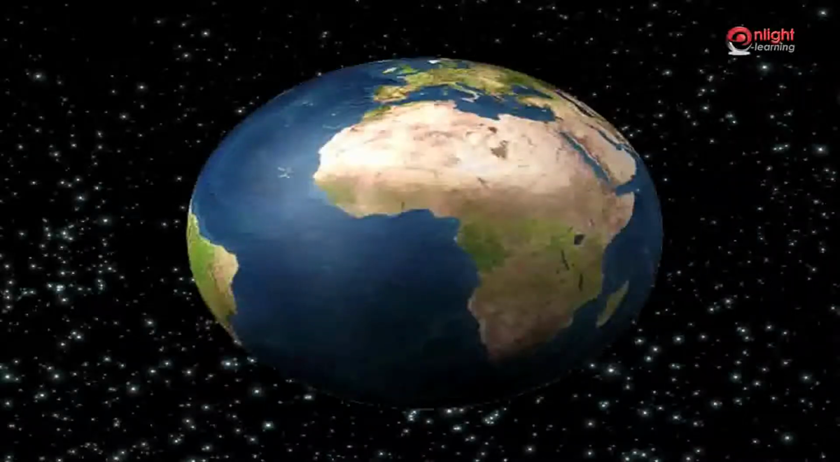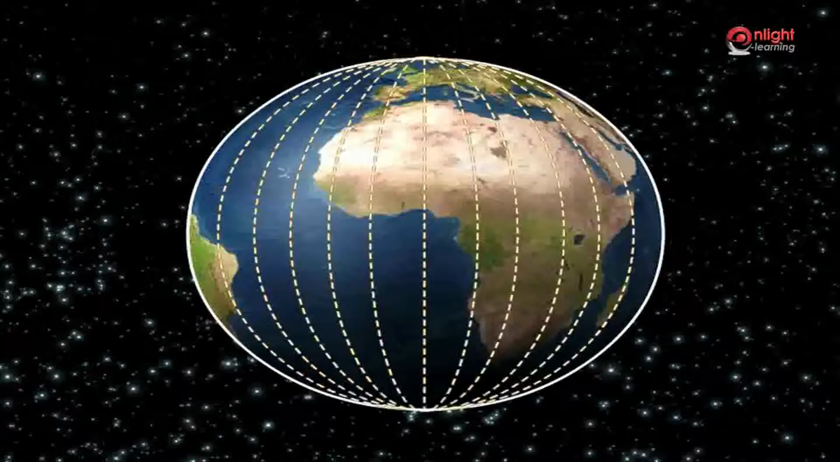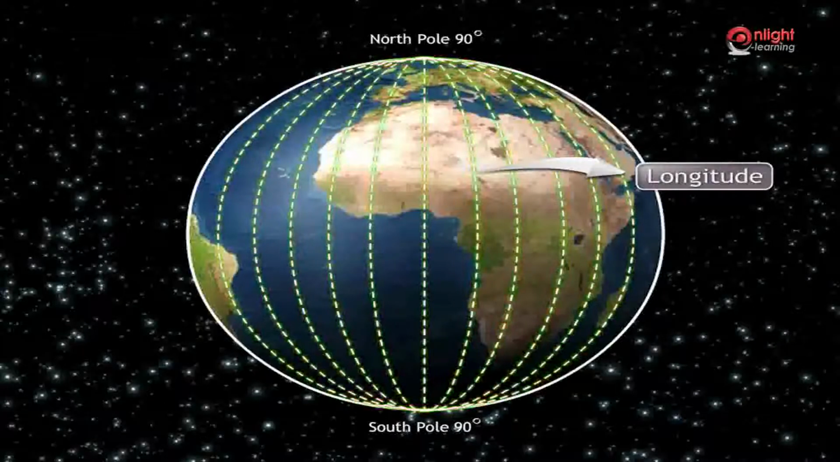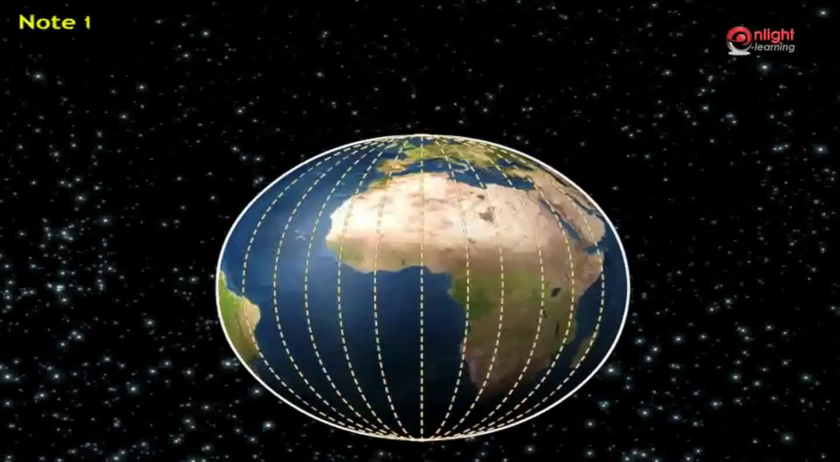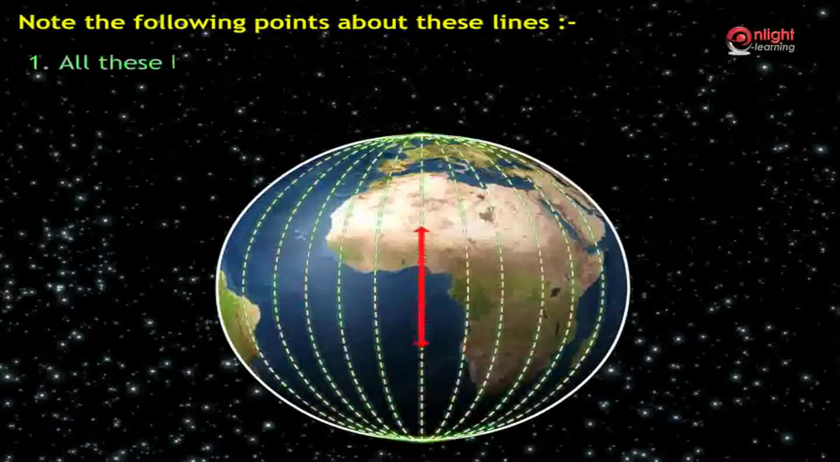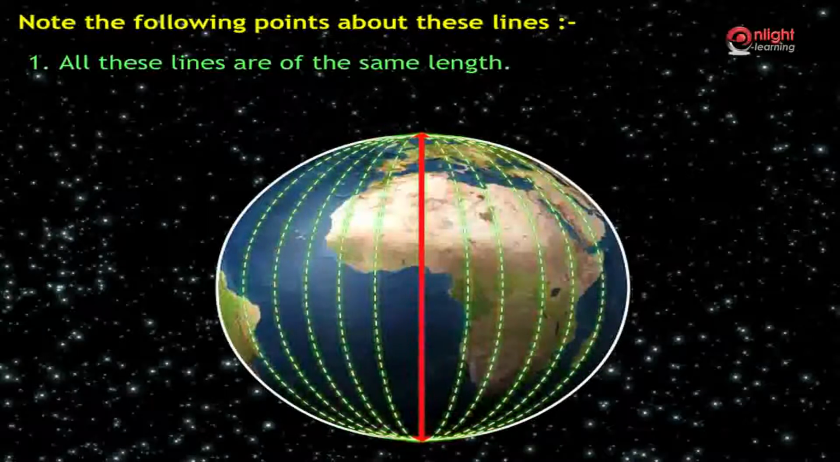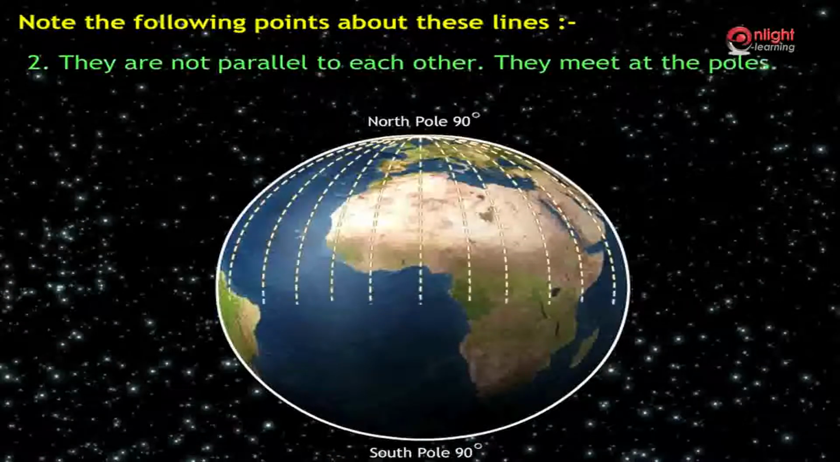Lines of longitude. Now look at the globe once again. You will see on it semicircular lines running from the North Pole to the South Pole. They are called lines of longitude. They are also called meridians. Note the following points about these lines. All these lines are of the same length. They are not parallel to each other. They meet at the poles.